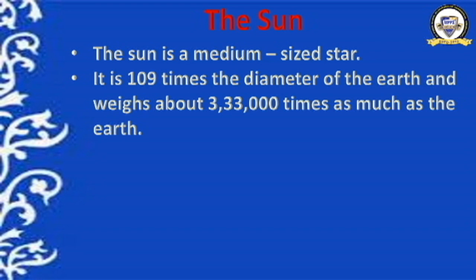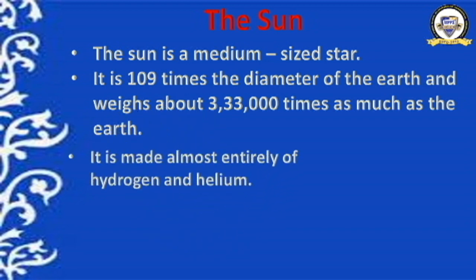See how much big it is. When we compare the sun and the earth, we came to know that it is 109 times the diameter of the earth, the earth's diameter multiplied by 109. That is how big it is in diameter. And its weight is 3,33,000 times that of the earth.